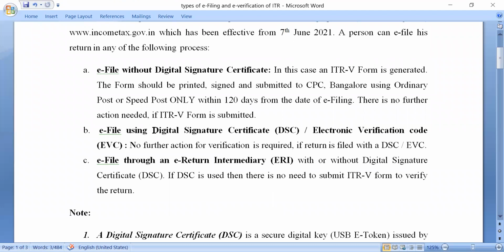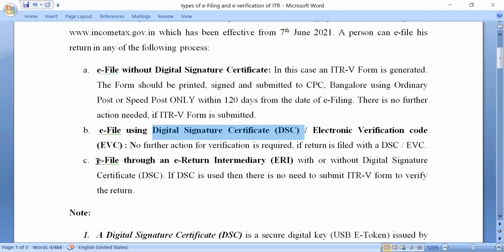So for digital signature certificate, first you need to apply for it and you need to have it in your name. It's only after that that you can use it. And regarding EVC, it can be generated instantly when you are filing your return.